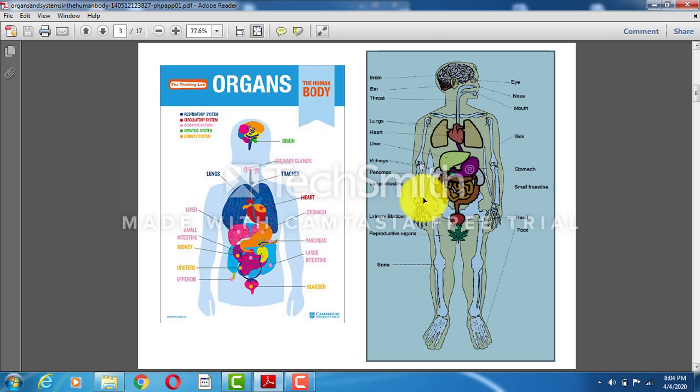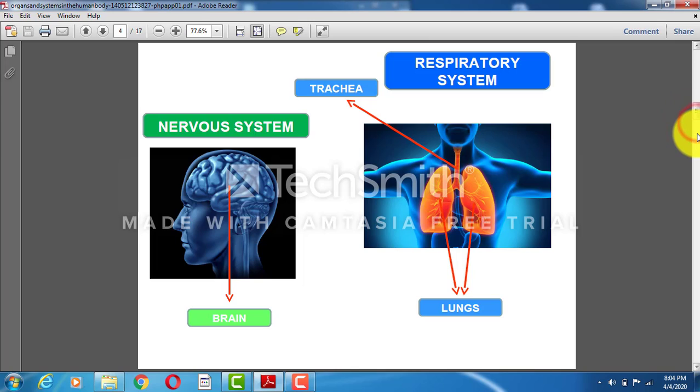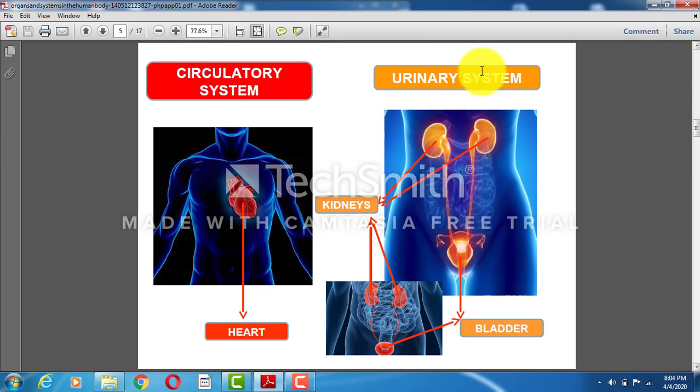Contraction and relaxation of the heart allow the blood to pass throughout the body. Exactly. So we studied the heart. The heart is located here. You saw the picture and see the structure. Where is your heart located?